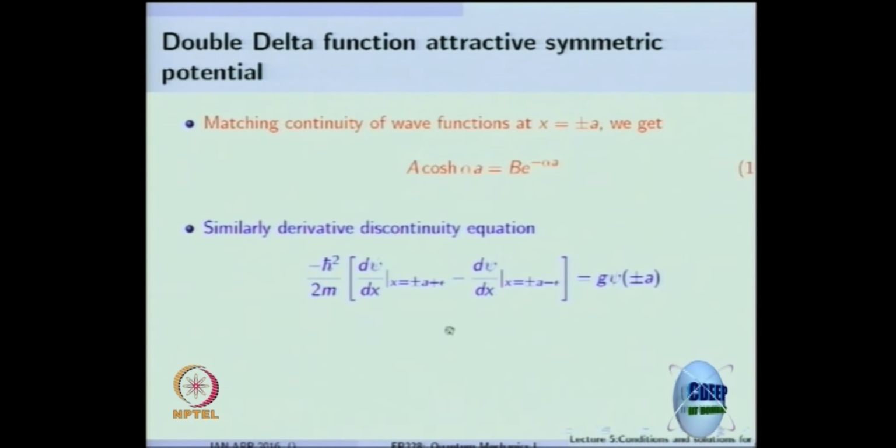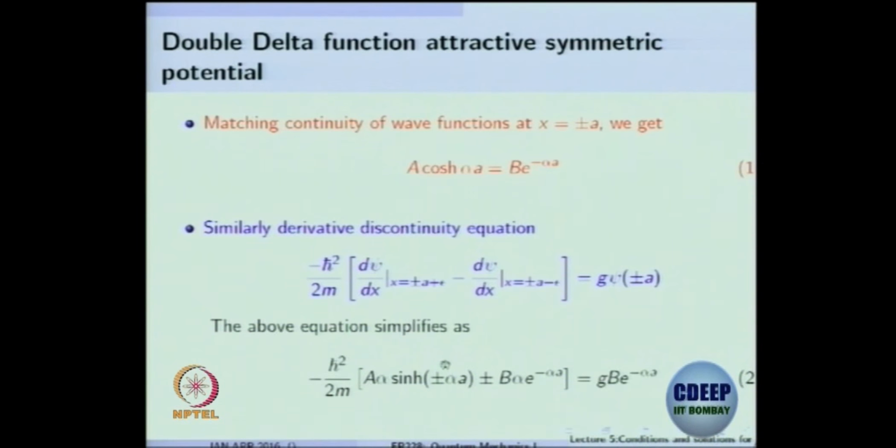So substitute that derivative discontinuity, and you get an equation involving the derivative at plus epsilon and the derivative at minus epsilon at the plus or minus a boundary. Is that okay? So you can simplify this with the even solution which I have given, and you get a condition from the derivative discontinuity.